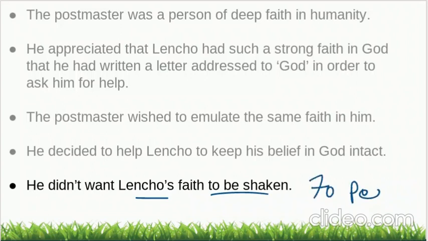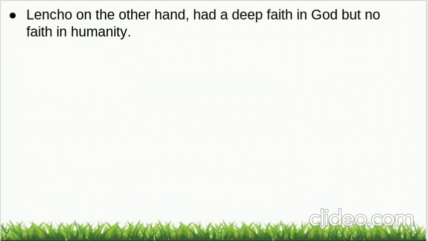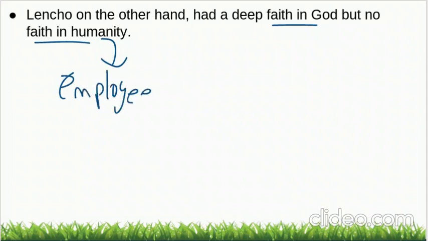With 70 pesos. Now, Lencho, on the other hand, had a deep faith in God but no faith in humanity. Why are we having this irony here? He had faith in God but not in humanity. Why? Because he thought that the employees of the company were what? They were a bunch of crooks. So he didn't believe that humans had helped him; he thought they had kept the money. He thought that they were dishonest, they were the crooks, but God did the right thing. So he had very strong faith in God but no faith in humanity.